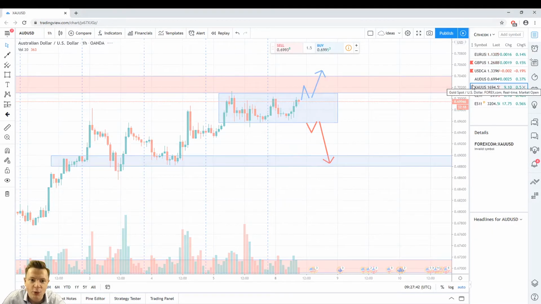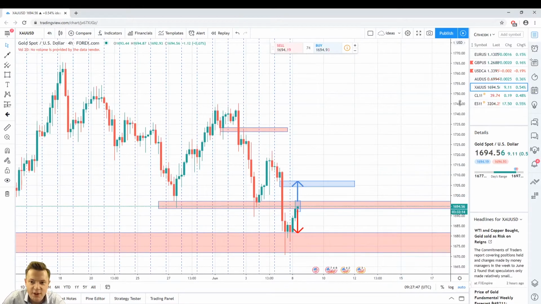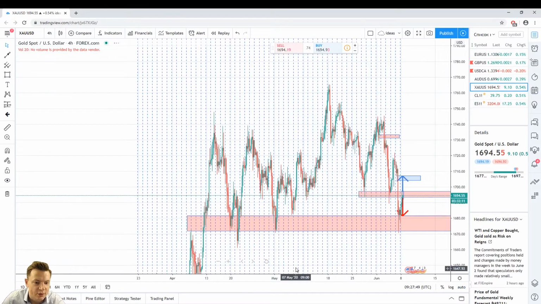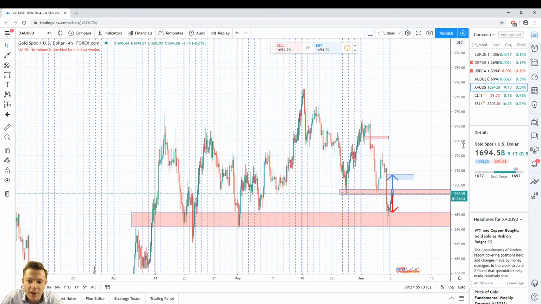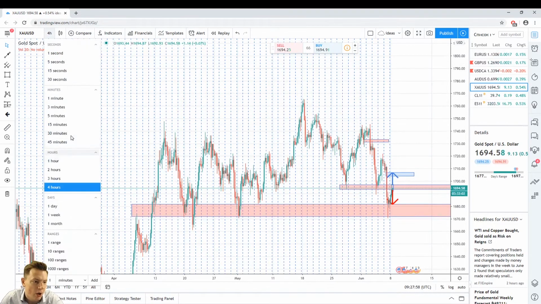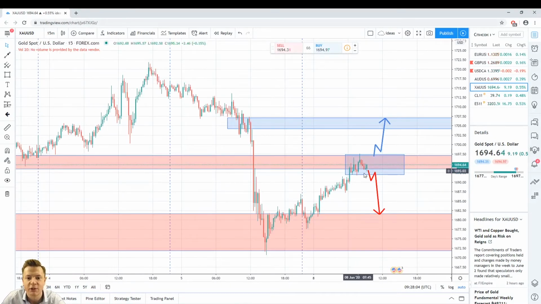Another idea is gold. In gold, here we can see how price got a bounce from an important support level, around 1670 and 1680. Right now price stays inside of this important level, and we can also see price forming a consolidation. That's why we have to wait: if price with an impulsive move down breaks out of support of this consolidation, it will be a nice opportunity to take a short.